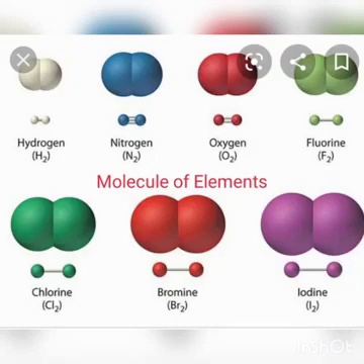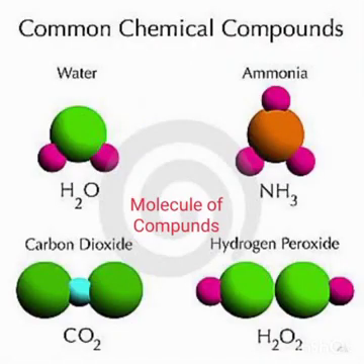A molecule of an element consists of a fixed number of one type of atom chemically combined together. See here, hydrogen, nitrogen, oxygen, fluorine, chlorine, bromine, iodine. There can be two atoms or more than two, but when they are chemically combined together, it is called a molecule of elements. Next we are going to see molecule of compounds.